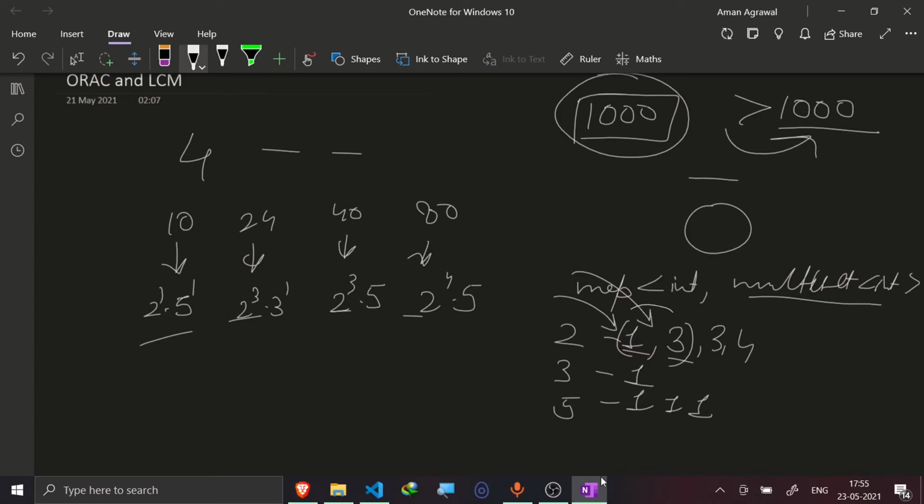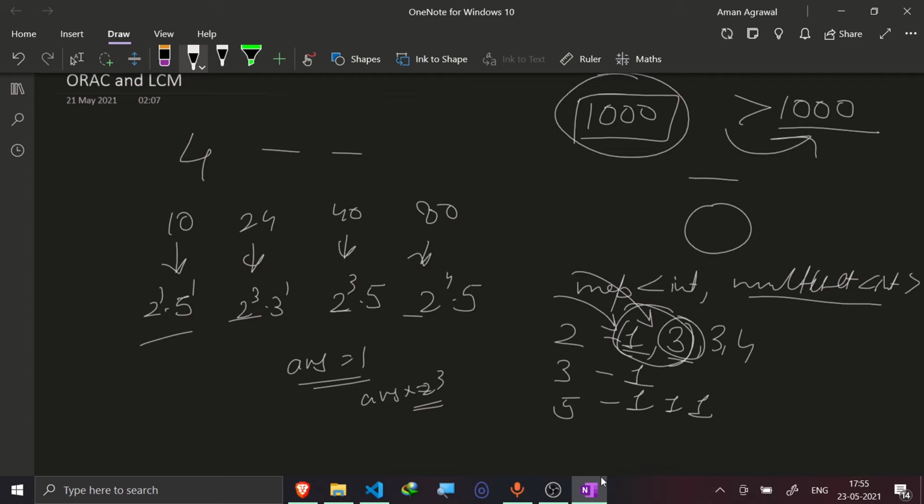So I would be taking the first two elements, and then I would find the maximum of these two, and then I would just simply multiply my answer variable. I would initialize this as 1, and then finally I would just multiply this with 2 raised to the power 3. So answer into 2 raised to the power 3.